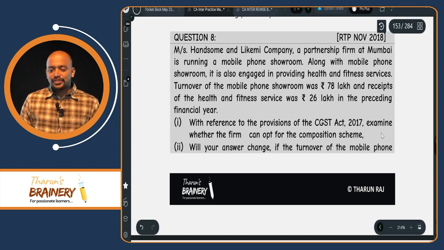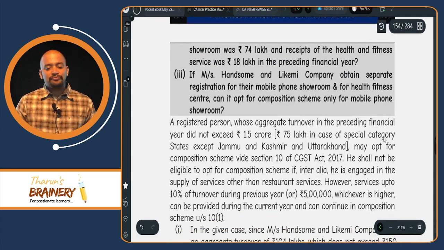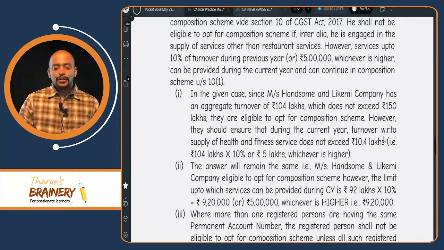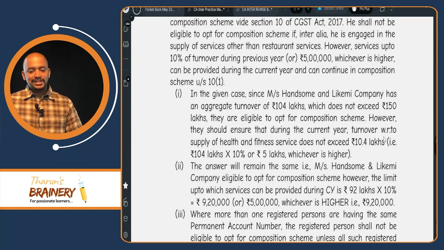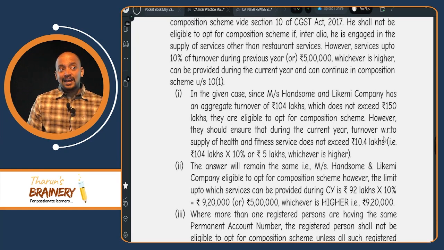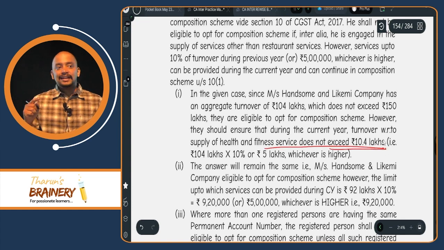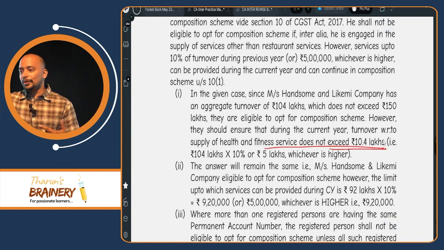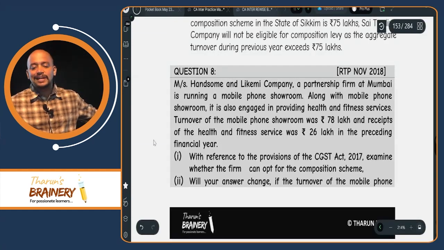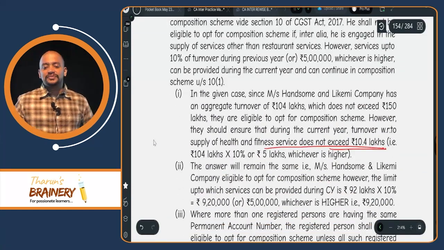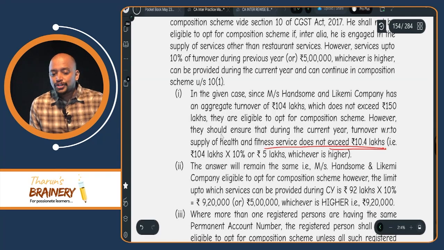With reference to the provisions, examine whether firm can opt for composition scheme. So they cannot opt for composition scheme if their turnover during the current year by way of supply of service exceeds 10.4 lakhs. So that they need to know, because already last year itself it was 26 lakhs. So current year, they should ensure that.